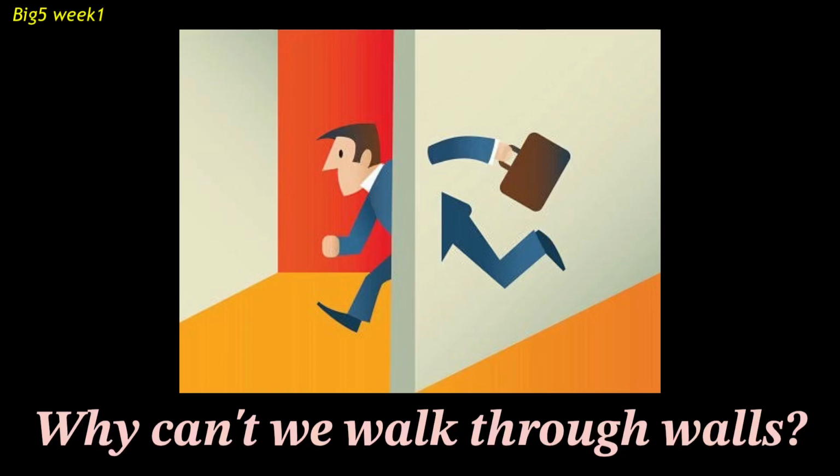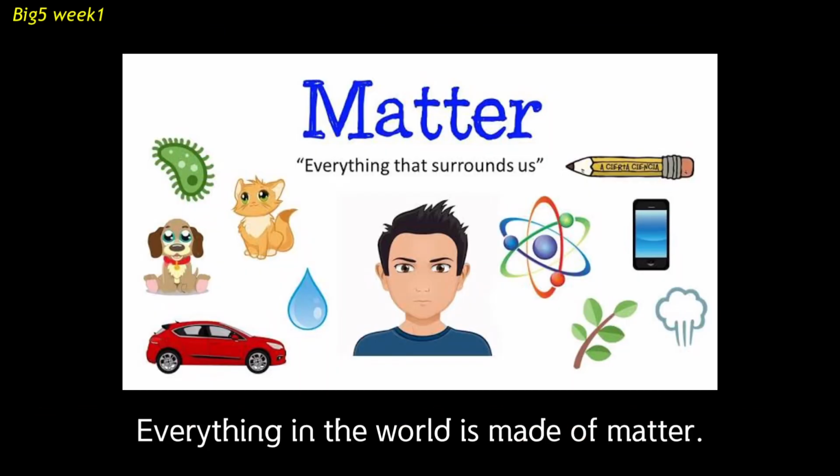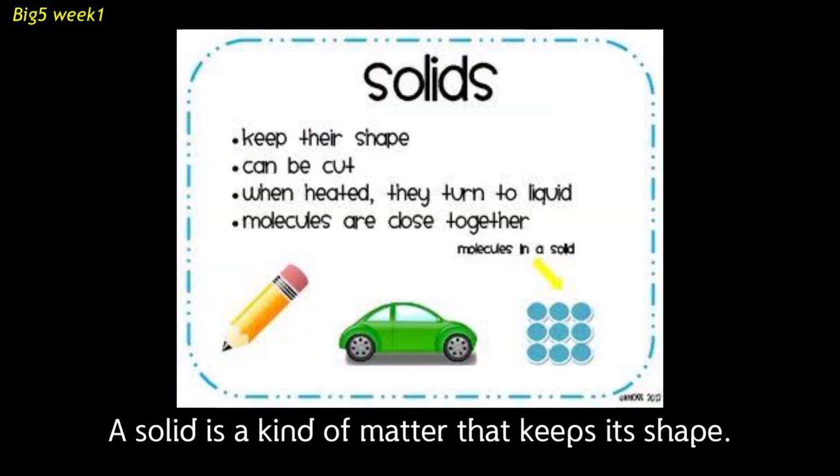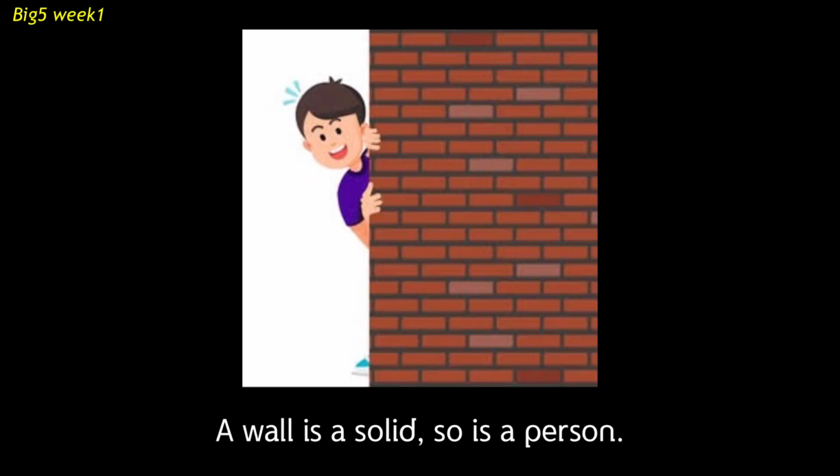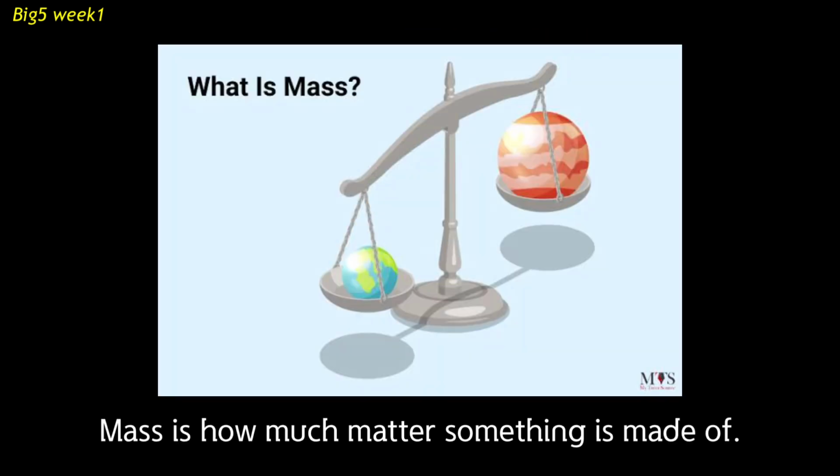Week 1. Why can't we walk through walls? Everything in the world is made of matter. A solid is a kind of matter that keeps its shape. A wall is a solid. So is a person. Mass is how much matter something is made of.